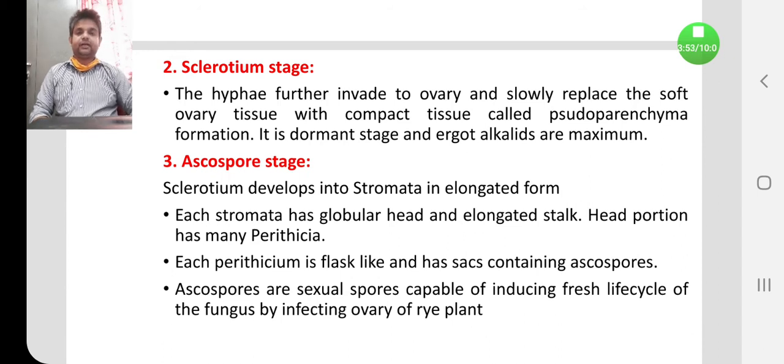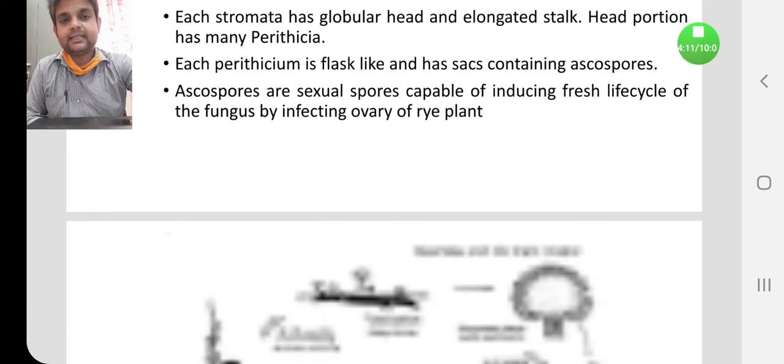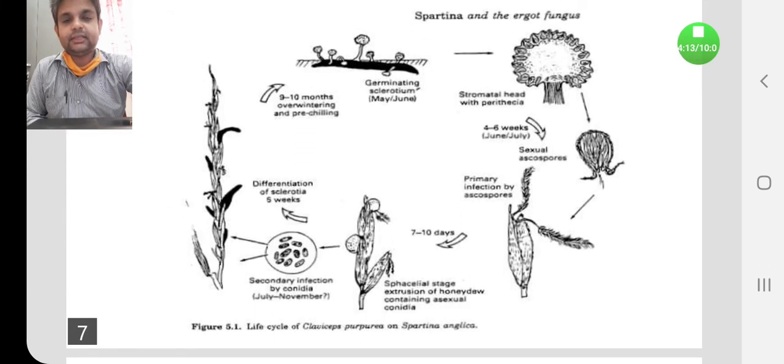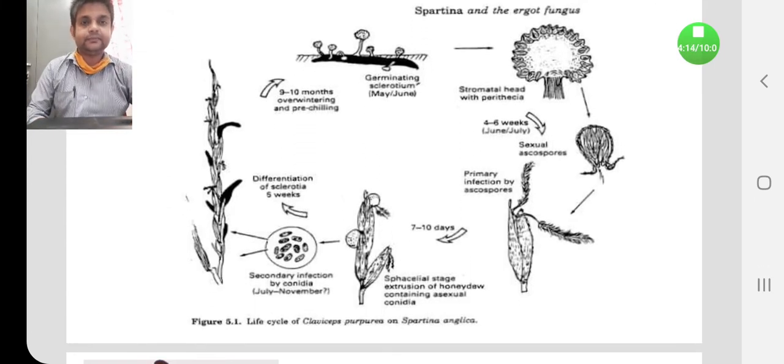So in brief, we discussed the three various stages of the ergot alkaloid, which consist of the speculial stage, which is also known as the ascospore stage, followed by the sclerotium stage and the ascospore stage. Let us see the diagram of this. You can find here, this is the life cycle of ergot alkaloid.